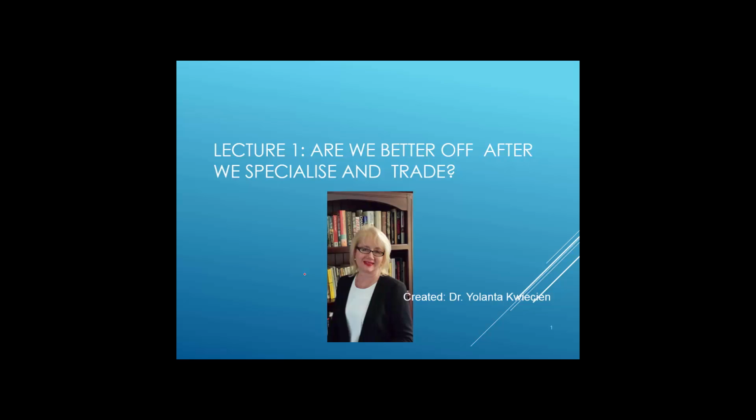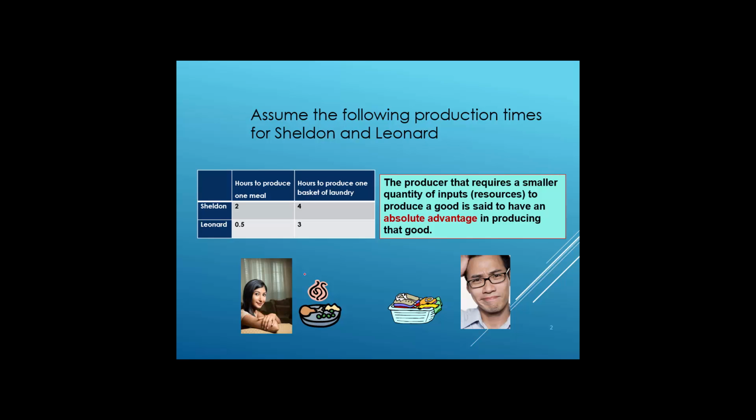Are we better off after we specialize in trade? Let's assume we have two people, Sheldon and Leonard. Now they are very busy working on preparing meals and preparing baskets of clean laundry. What do we know about them?